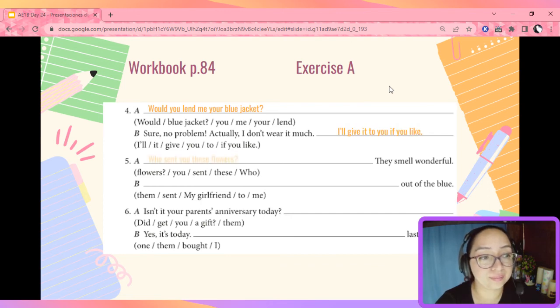5. Who sent you these flowers? They smell wonderful. My girlfriend sent them to me out of the blue. 6. Isn't it your parents' anniversary today? Did you get them a gift? Yes, it is today. I bought them one last weekend. Did you get it right?